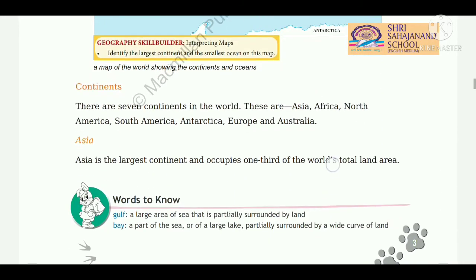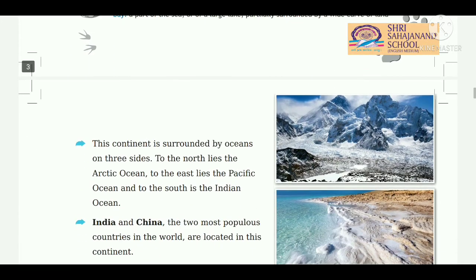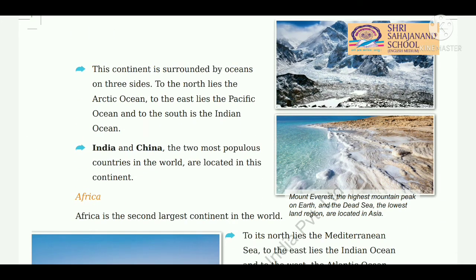And students, in Asia, India and China, the 2 most populous countries in the world, are located. So, the 2 most populous countries of the world, India and China, are located in which continent?